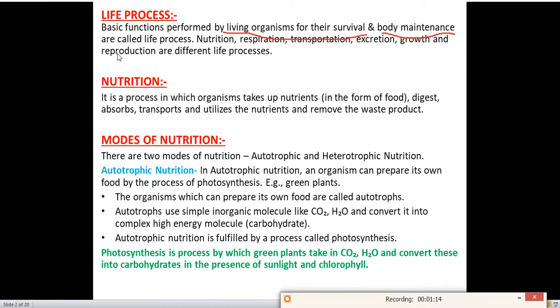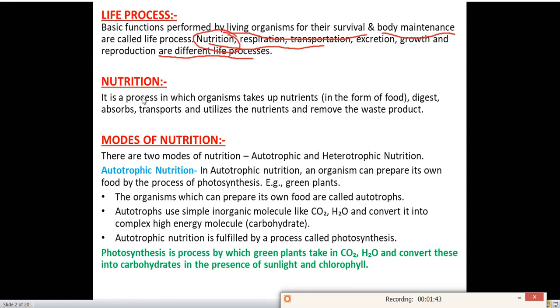So what are the activities, what are the functions required in an organism for their survival, how they will survive and how they will maintain their body, those processes are called life processes. So these are the different activities which are going on in our body: nutrition, respiration, transportation, excretion, growth and reproduction are different life processes. Okay, these are the different types of life processes. First we'll read about the first life process, that is nutrition.